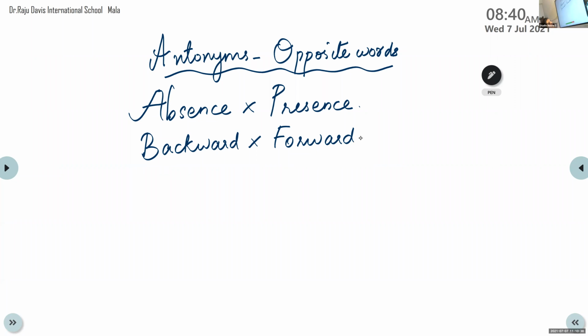Then the third one, I want Mayuk to answer. Mayuk, unmute. What is the opposite or antonym for danger? Safety. Very good. Danger, opposite, safety.